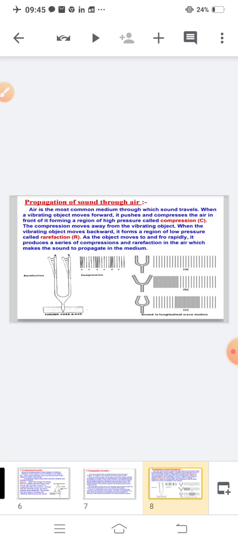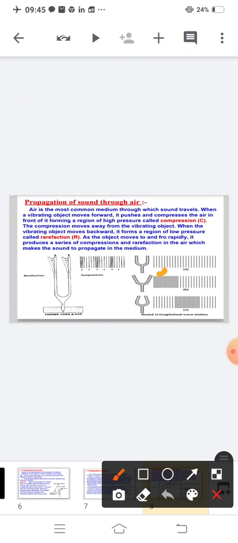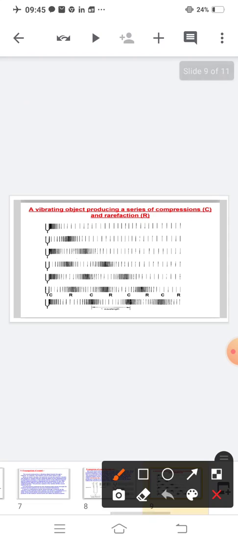As the object moves to and fro rapidly, it produces a series of compressions and rarefactions in the air, which makes the sound propagate in the medium, like this. So it will produce a series like this: compression, rarefaction, compression, rarefaction, compression, rarefaction, compression, rarefaction. Clear?